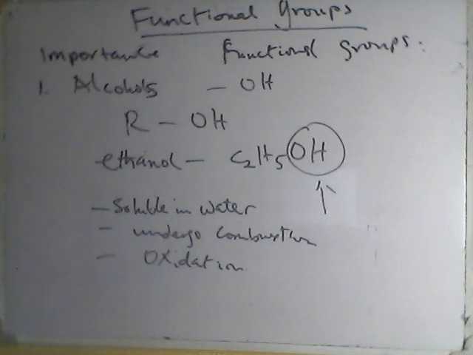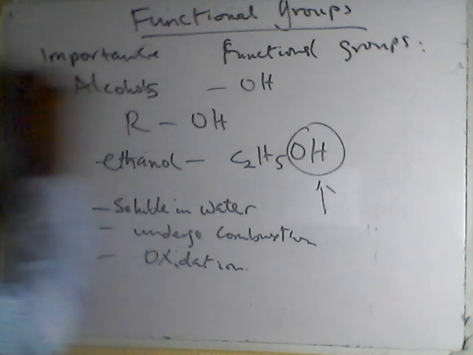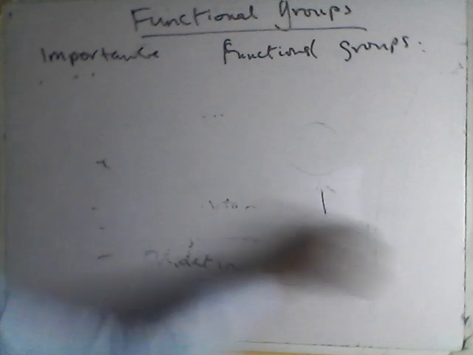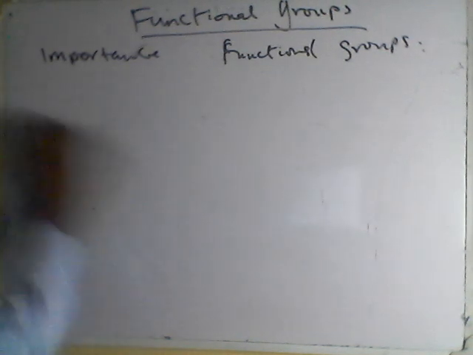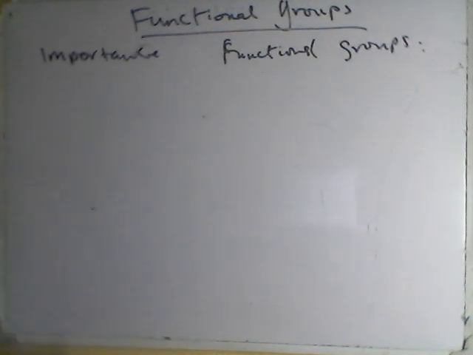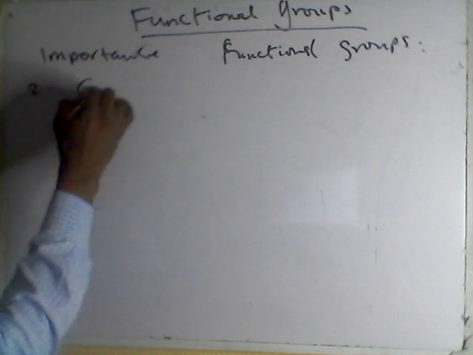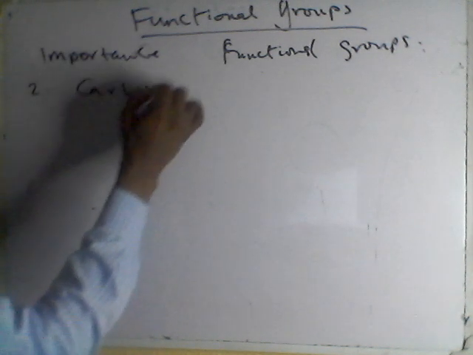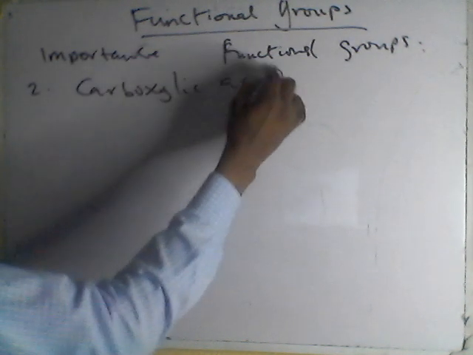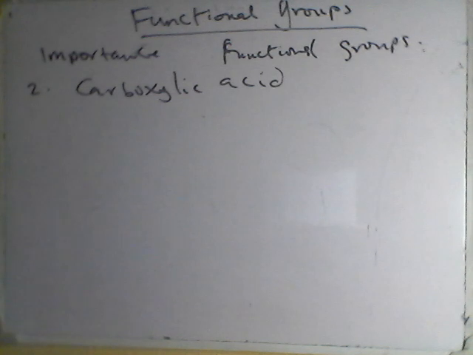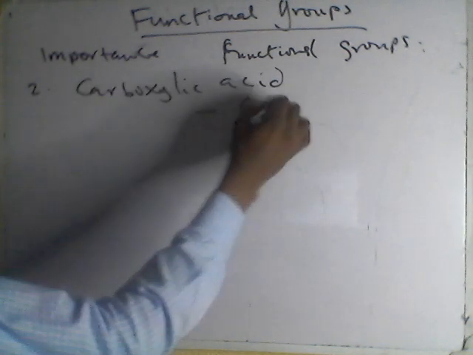Another functional group we can see is carboxylic acids. Let's just be fast on this one. Number two functional group is carboxylic acids. The group responsible for that is the COOH group.